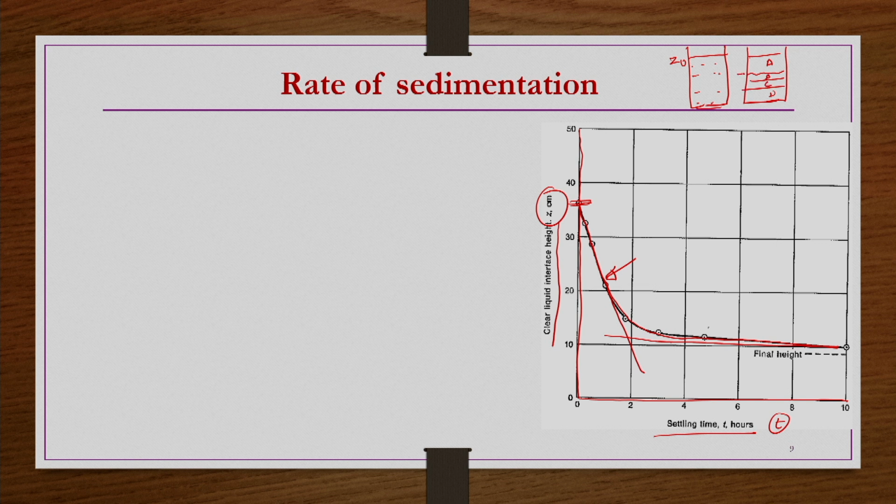The interface between the B and A layers, that height is nothing but Zi. So, the clear liquid interface height is the interface between zone A, the clear liquid, and zone B, where the concentration of solids is the same as the initial concentration of the solids. That interface is Z.